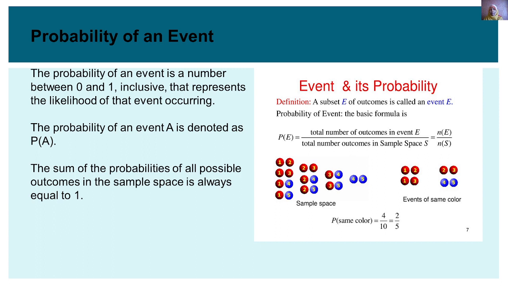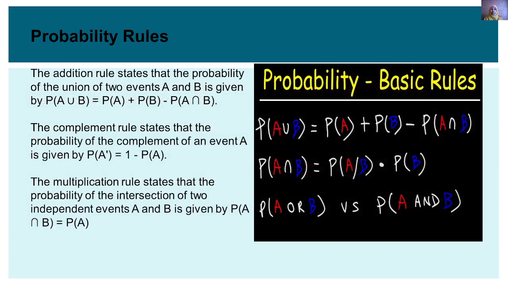For example, P(E) is equal to the total number of outcomes in event E divided by the total number of outcomes in sample space S. That is, P(E) = n(E) / n(S). The sum of the probabilities of all possible outcomes in a sample space is always equal to 1.